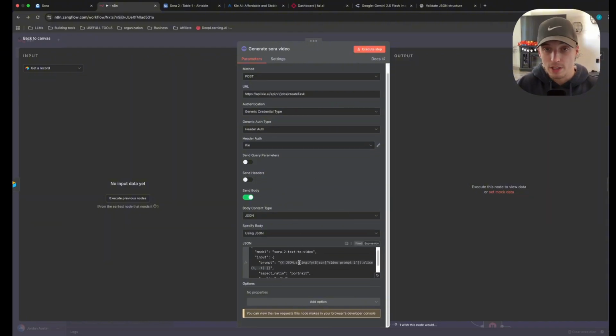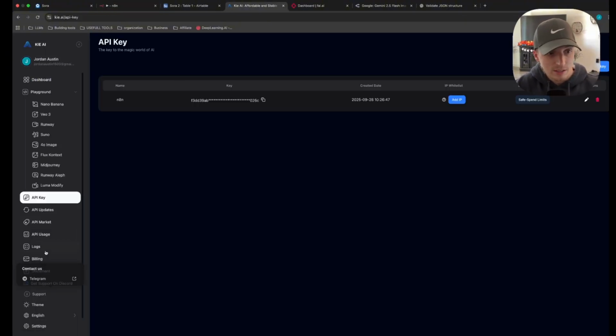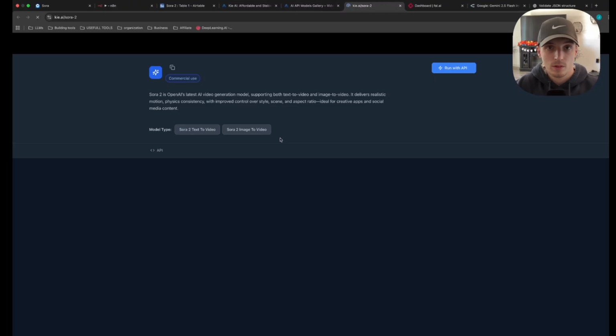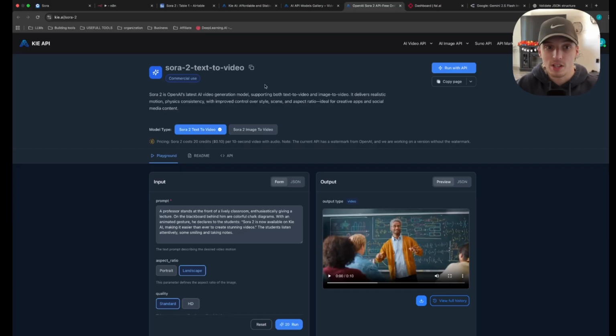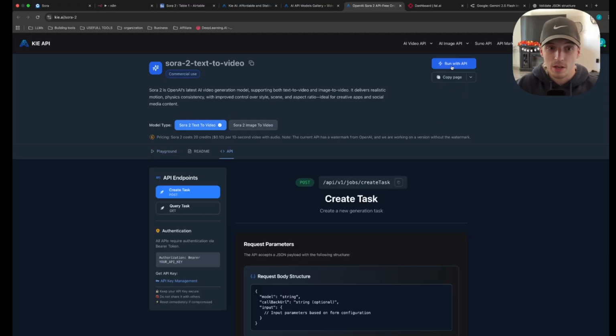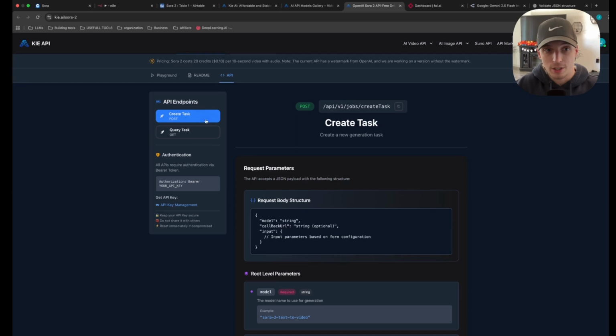Now, similar to what we did for the n8n HTTP request, we're just going to copy a curl request from Kie, paste it in, and then do some things in the body, and we already have access to Sora 2. So over here on the left-hand side, if we just go down to API Market, okay, and then we look for Sora 2, go ahead and click on it. If you remember, this first one we're setting up is just text to video. We're not sending over an image, so we'll go ahead and make sure it's on text to video. Next thing you want to do is click Run with this API. And the first thing we want to do is make sure it's on Create Task.